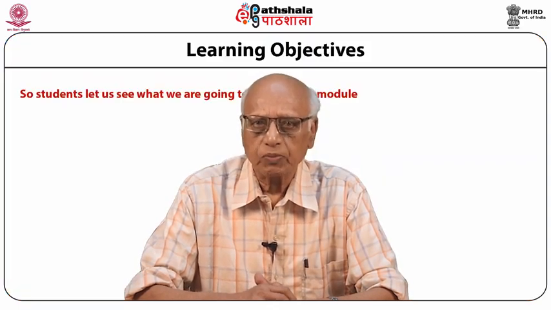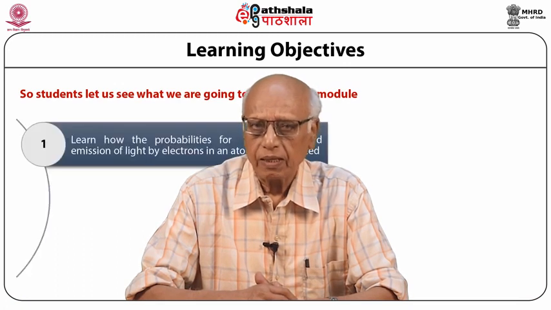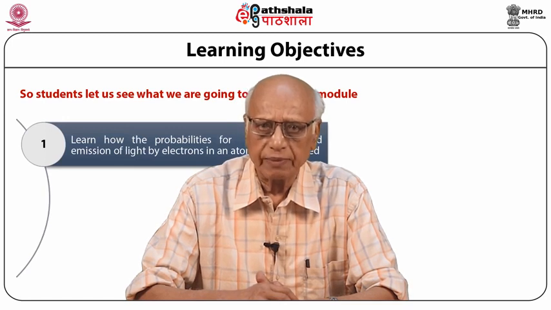Today we are going to discuss the module Absorption and Emission of Light by Atomic Electrons. This is from the paper Radiation Theory. After studying this module, you should be able to understand how the probabilities for absorption and emission of light by electrons in atoms are calculated.